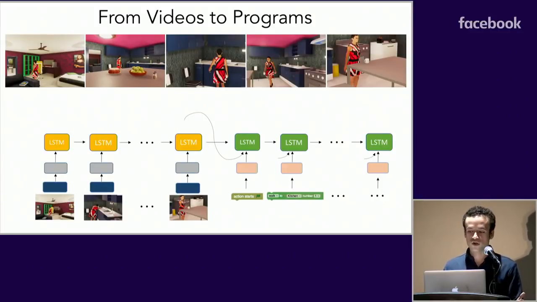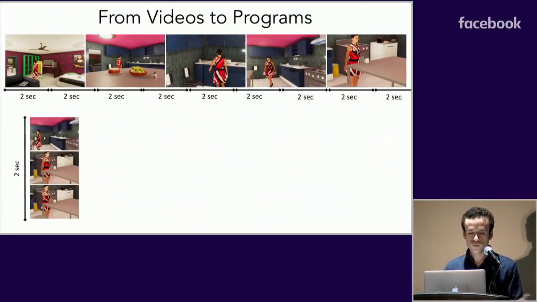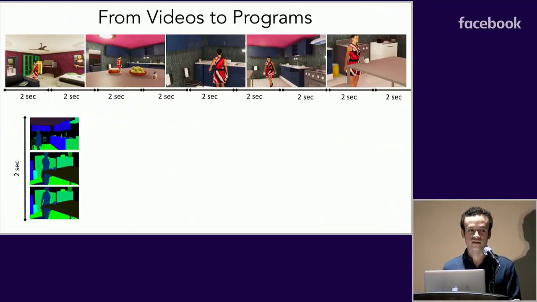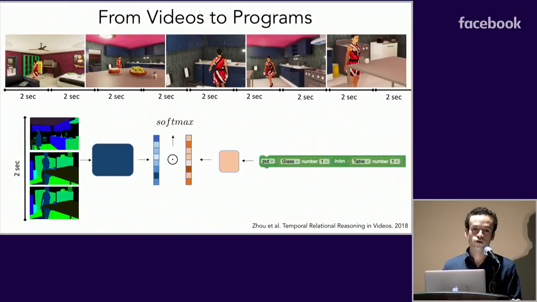To go from videos to programs, we use a similar architecture as before, but using an embedding for the video clips instead of the descriptions. To do so, we take our long video, split it into two overlapping clips, and for each clip, train a segmentation model using dilated net. We then feed this segmentation into a temporal reasoning network and predict an embedding representing the instruction of the action happening there, and use this as our embedding for every clip.